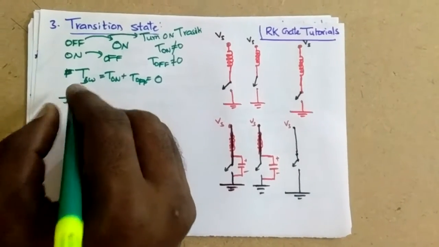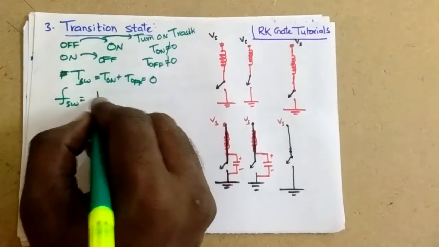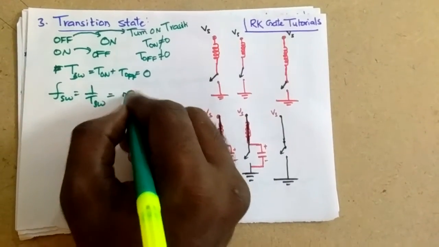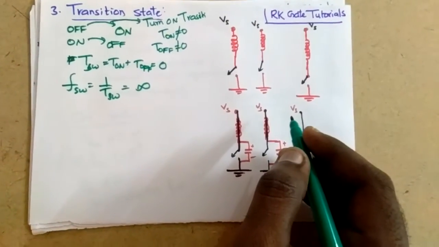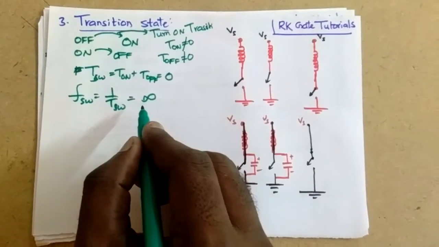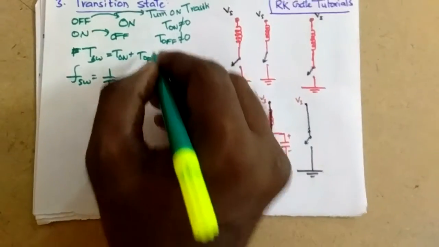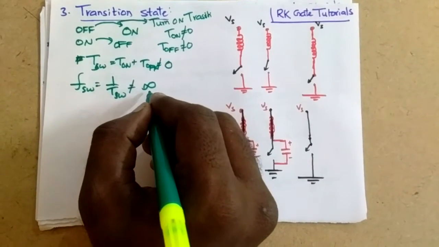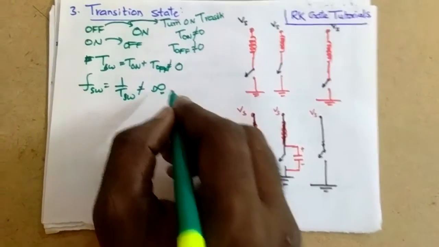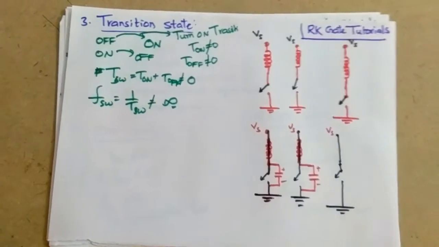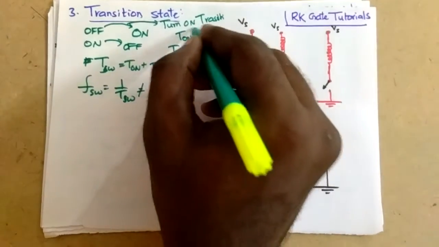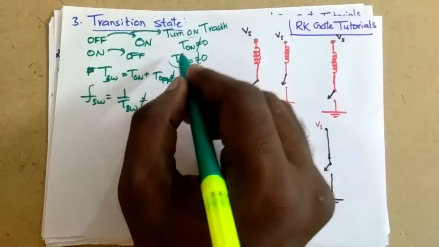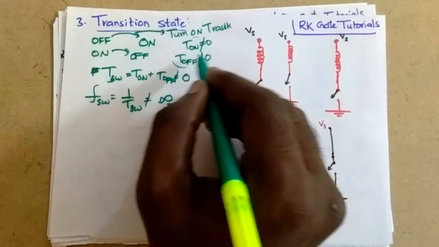And what happens to the switching frequency? The switching frequency is nothing but the reciprocal of the switching time period, that means infinite. So what we can conclude is that it is operating, since it is not equal to 0, the ideal switching frequency is not infinite, and the turn on transition time and turn off transition time depend on the circuit elements.